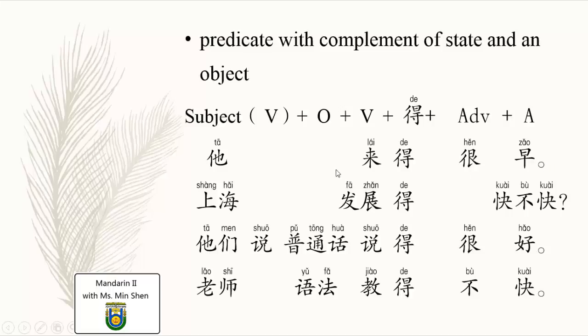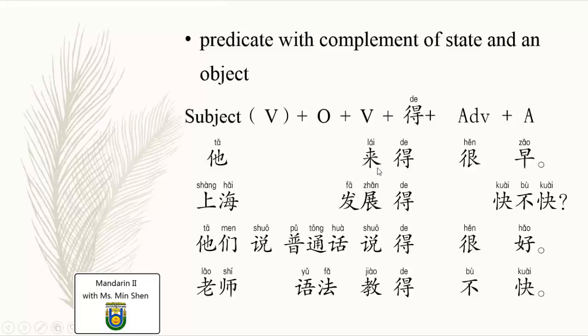We look at the first sentence. 他来得很早. This is the complement we know. He comes early. And this early is the status of 来, come. So you have to use 的 to connect with the adjectival phrase.